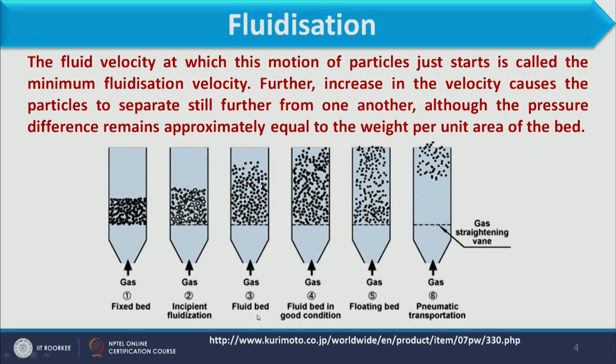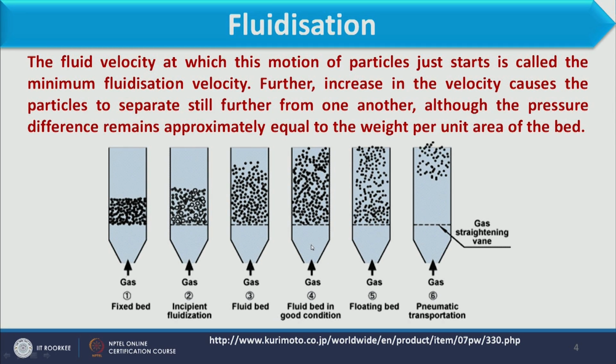Now if you see the third figure, what happens here is that we further increase the velocity. If you consider the previous figure, figure 2, a few particles are joined together, but in figure 3 all particles are moving separately and very few particles are joining.